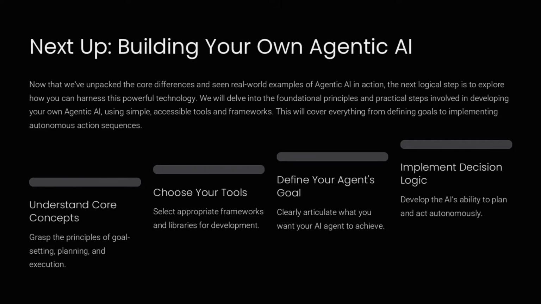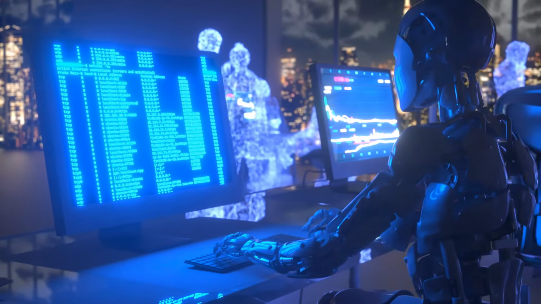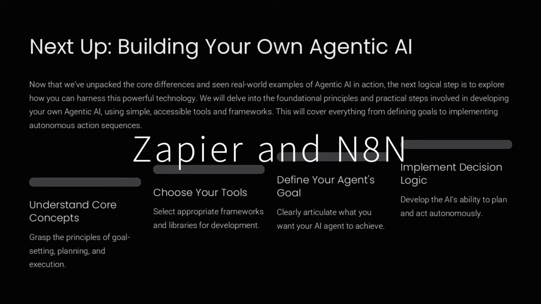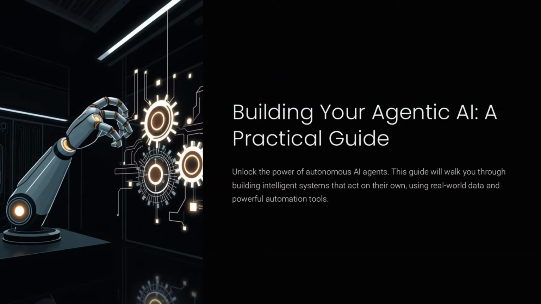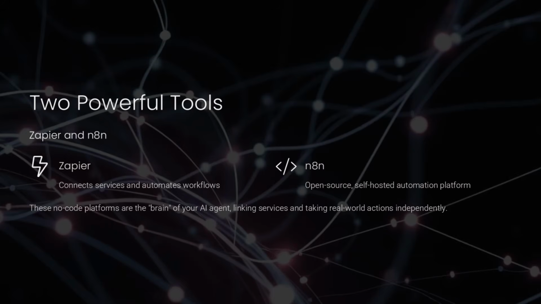With these fundamentals in place, let's move on and see how you can build your own agentic AI using accessible tools like Zapier and N8N. Now we move from theory to practice. Here's how you can create a simple agentic AI using no-code automation platforms. We'll use Zapier and N8N.